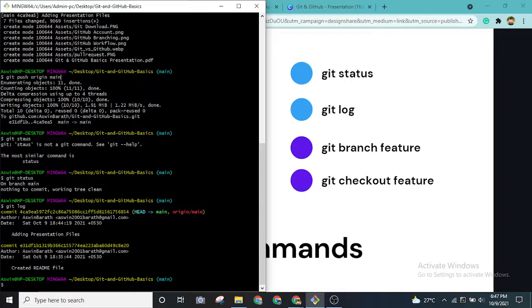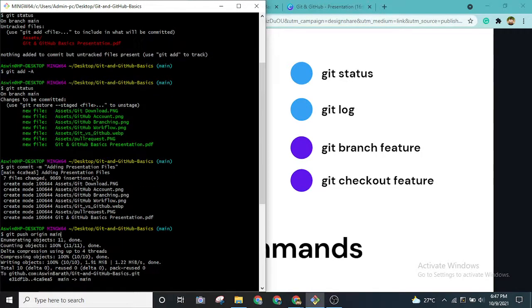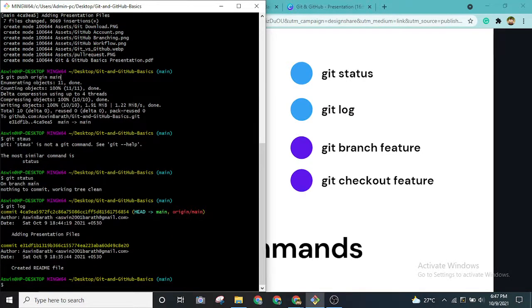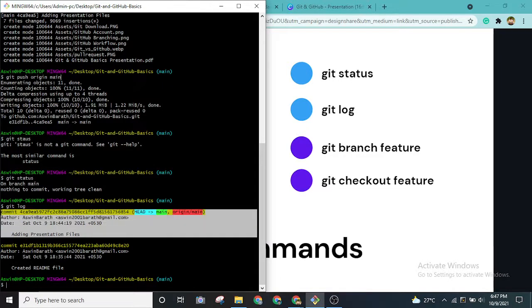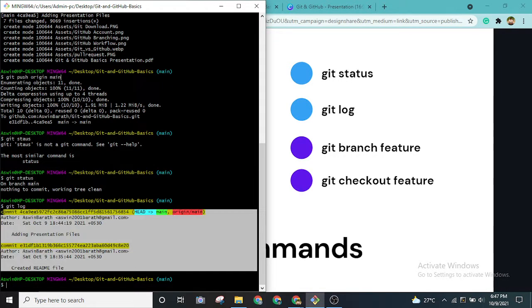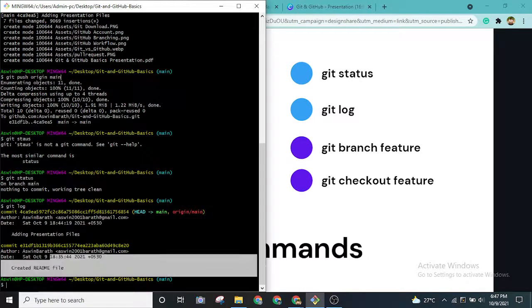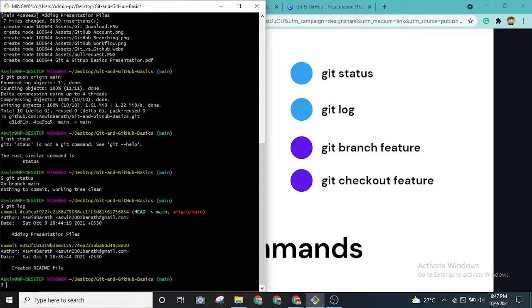That's why it's always suggested to put the message with -m, as you can see, and save this version in a descriptive way. So as you can see, there are two versions right now present in our git file. This is how we can see the entire history using this git log command.